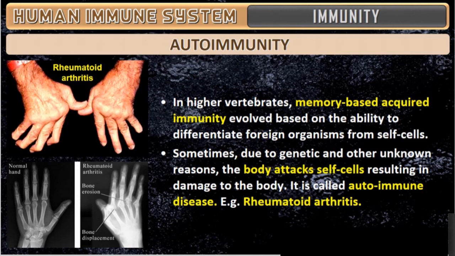Sometimes due to genetic and other unknown reasons, the body will attack its own cells, resulting in damage to the body. Did you understand? Our own immunity turns against the body. It goes and attacks the body cells themselves and does damage to the body. It is called autoimmune diseases. Example, rheumatoid arthritis.